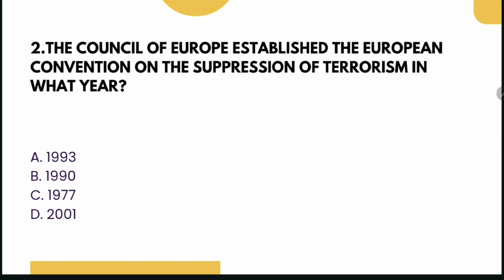The next question is, the Council of Europe established the European Convention on the Suppression of Terrorism in what year? The options are 1993, 1990, 1977 or 2001, and the correct answer is 1977.